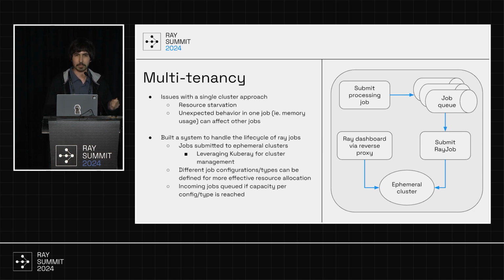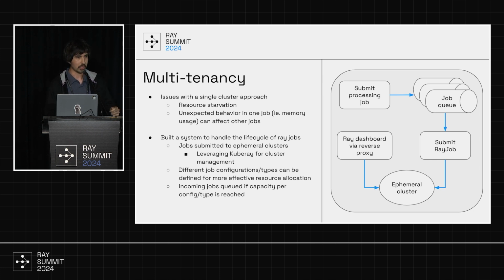And if you look at the diagram, there's actually multiple job queues. The reason for that is we have a way of defining job configurations where, if we have different types of jobs, we might want isolated queues to have isolated resource capacities. For example, as Jerry mentioned, we have raw data and tag data processing jobs. Instead of saying we want a max capacity of 10 jobs running, if users submitted 10 raw data processing jobs, then we wouldn't be able to run any tag data processing jobs. And that's something we wanted to avoid.